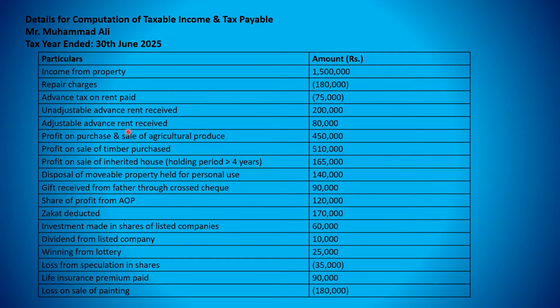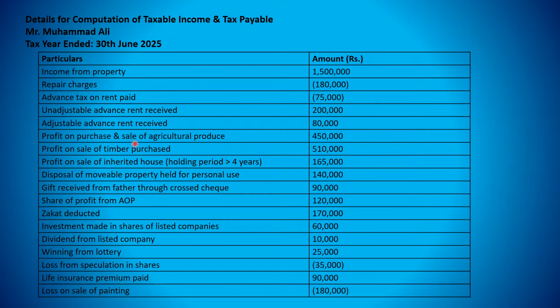Adjustable advance rent received, this is adjustable. See the difference, the other is unadjustable. It means that when the contract is going to end, the property owner needs to pay back this 200,000 to the lessee, or the tenant. Adjustable advance rent means rent that is paid in advance. For example, one can pay 3 months advance rent, so rent can be adjusted on a monthly basis. Adjustable advance rent received is adjustable against the monthly rent.